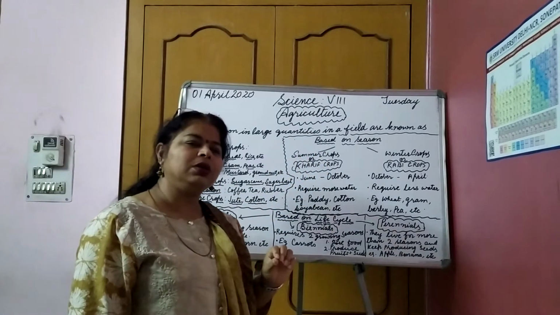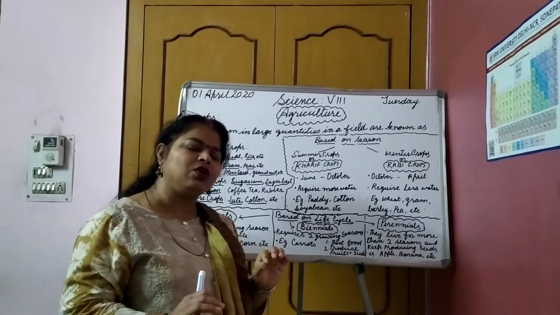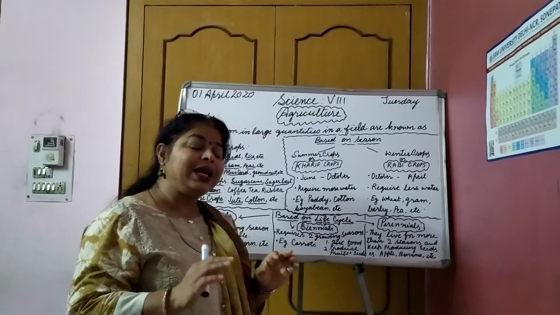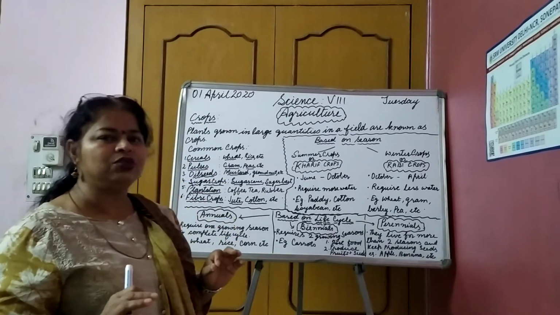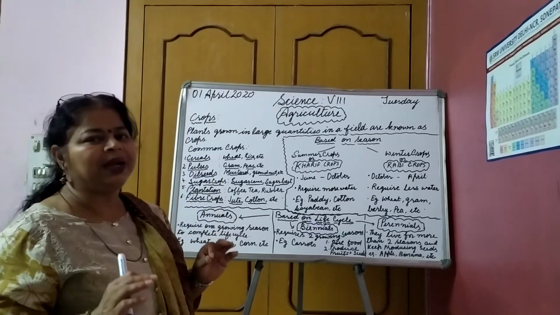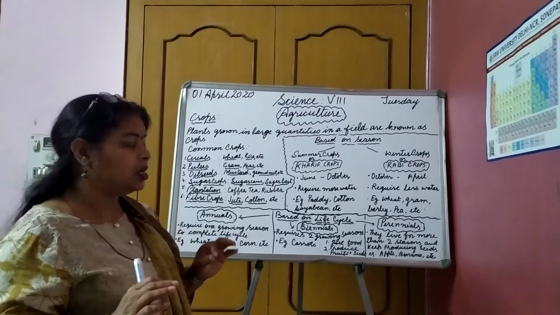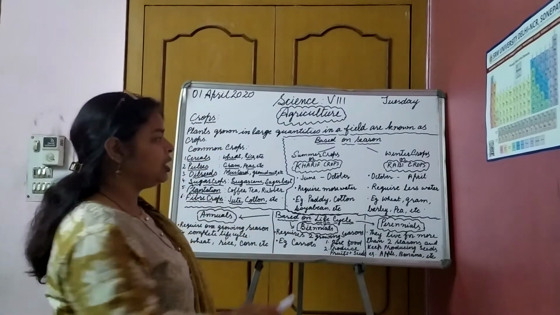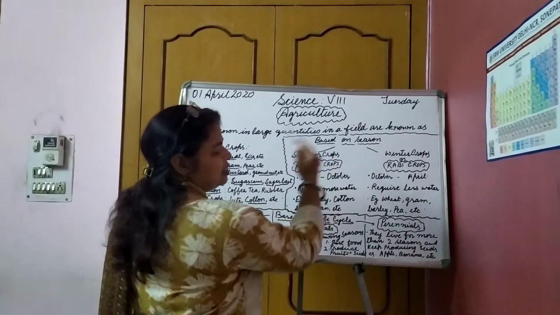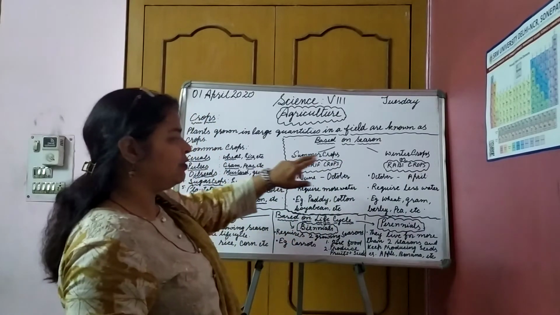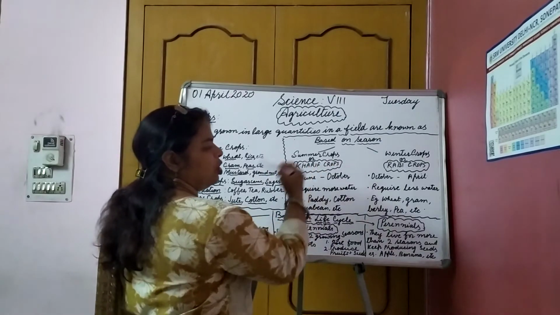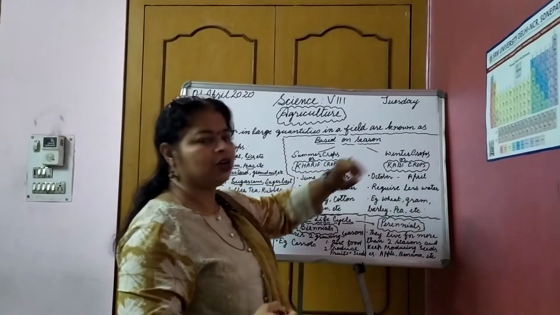Fine. Now, on the basis of season, there is a category of crops which are grown in different seasons. It is not that each and every crop can be grown any time. They are seasonal, which means the climatic and weather conditions support the growth of the crop. So based on season, the crops are divided into two categories: summer crops and winter crops.